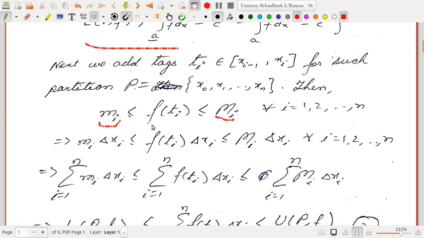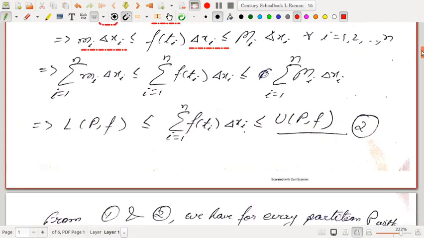Since they are infimum and supremum, every value of the function in this interval will lie between mi and capital Mi. So in particular, for any tags ti, we will have this inequality: mi is less than or equal to f(ti), which is less than or equal to capital Mi. Multiplying all the sides by delta xi, the length of the interval, we have this inequality.